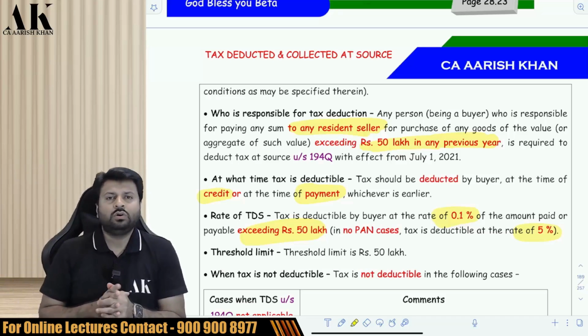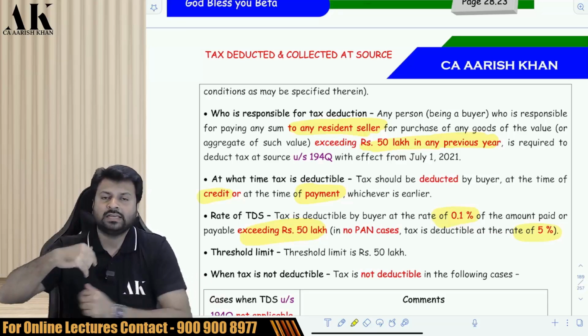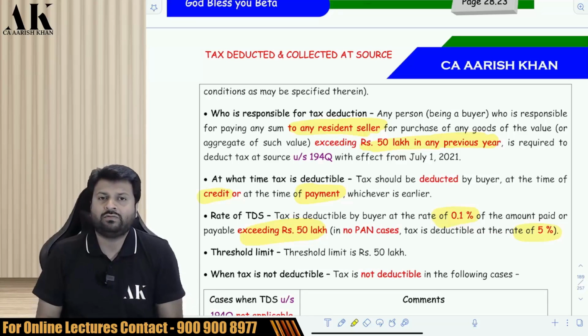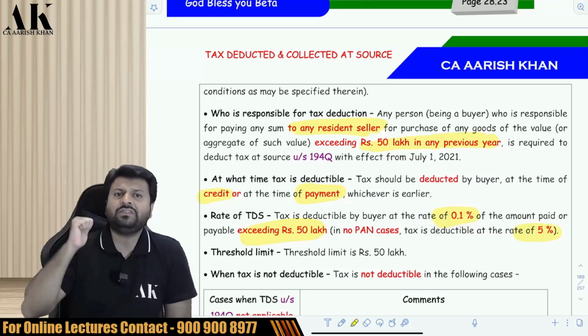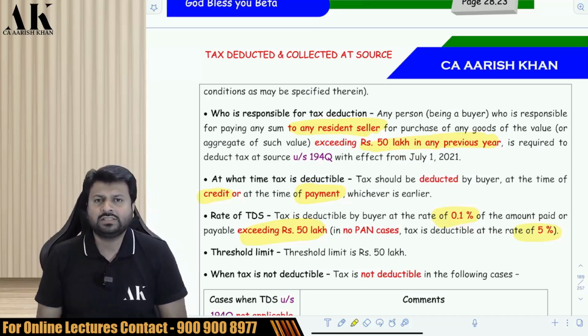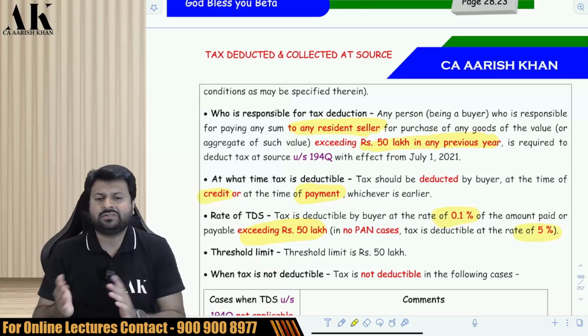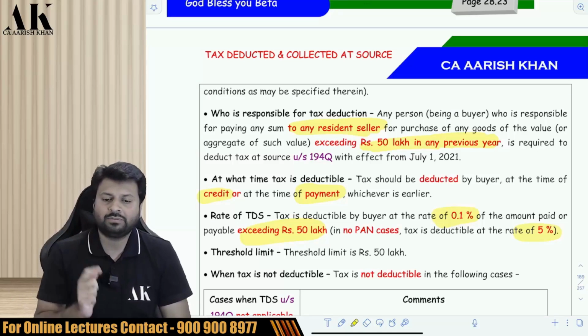Okay. So now, who is a buyer? I am a buyer whose last year's business turnover is more than 10 crore rupees. Then I am liable to deduct TDS at the rate of what? At the rate of 0.1%. If I purchase more than 50 lakh rupees from a resident seller, then on the excess amount I will deduct TDS at the rate of 0.1% on payment or credit, whichever is earlier. This is what the provision has to say till now. But the real provision starts now.